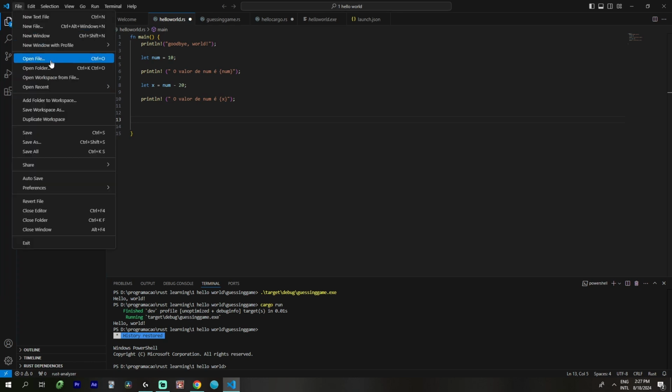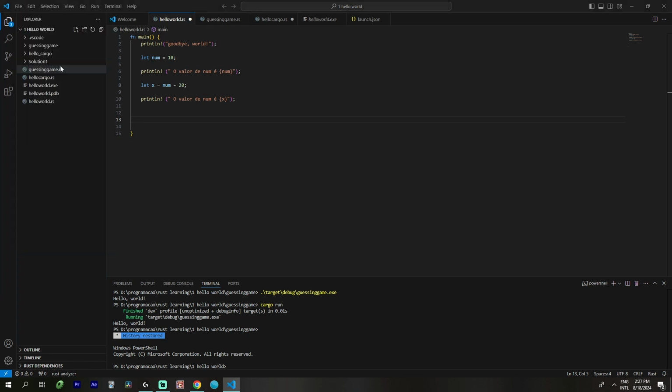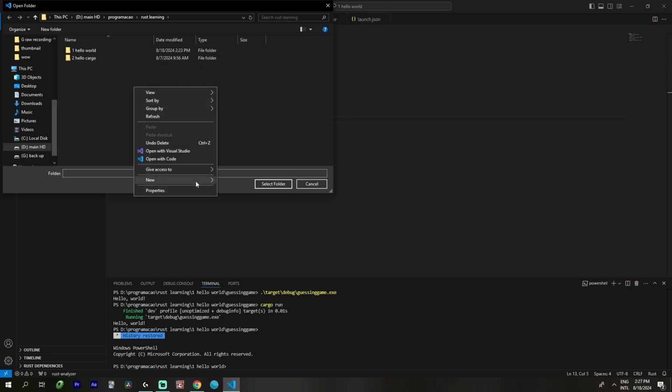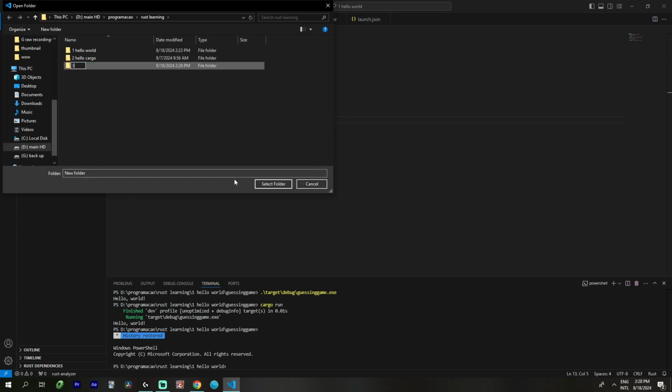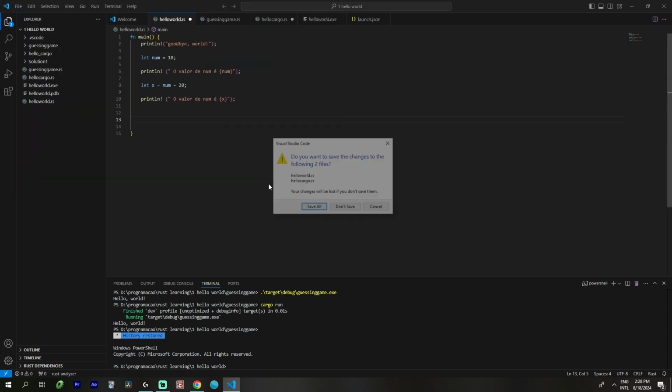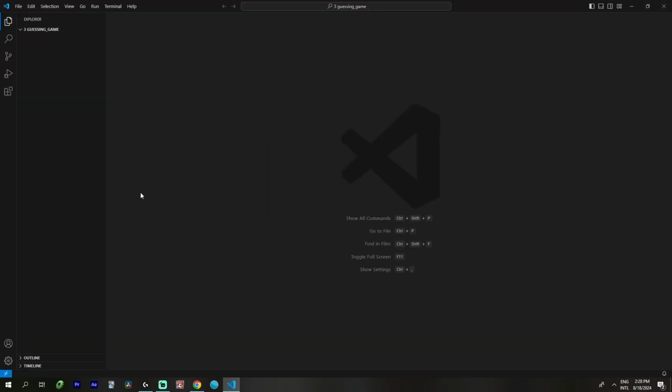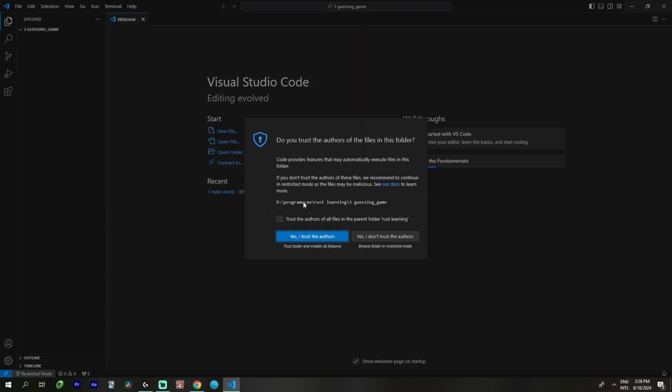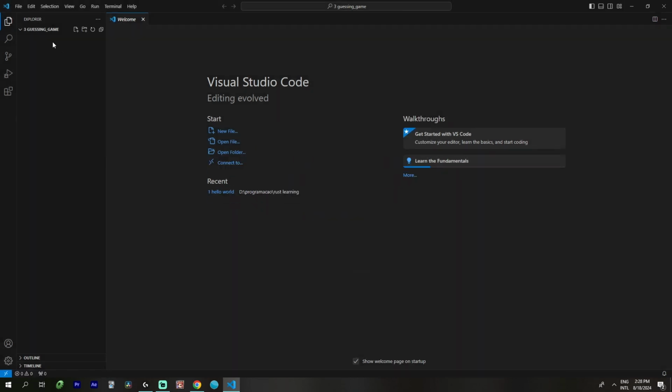New, open folder. Okay. These are the lessons. Okay. Guessing_game. Select folder. Save all. Okay. Oh, alright. Yes, I trust you. I'm the author, come on. Okay, guessing_game.rs.